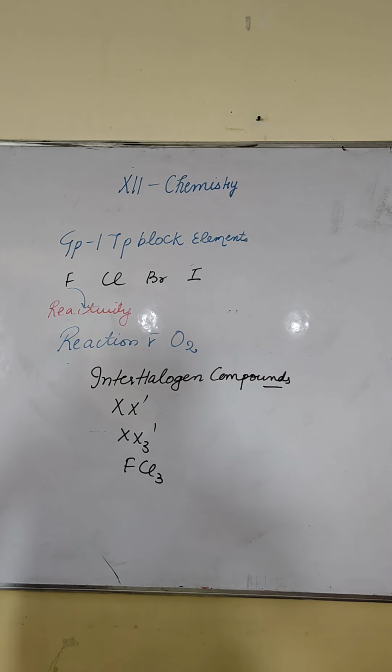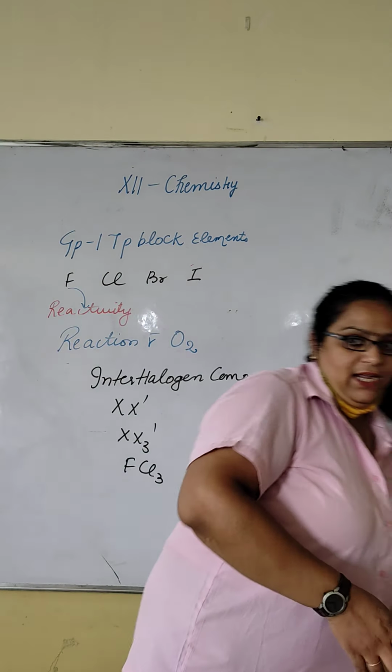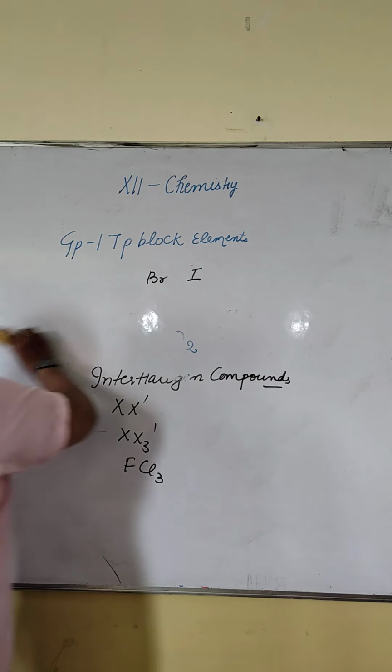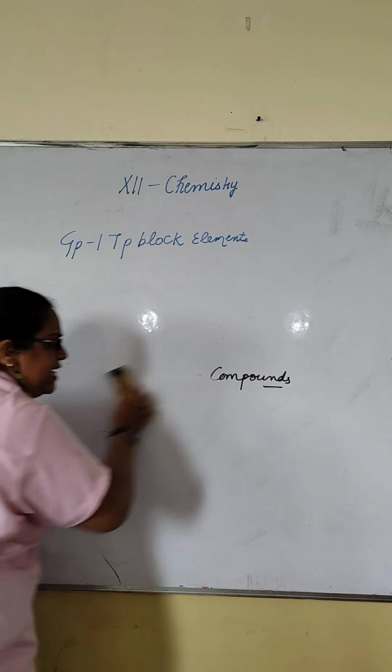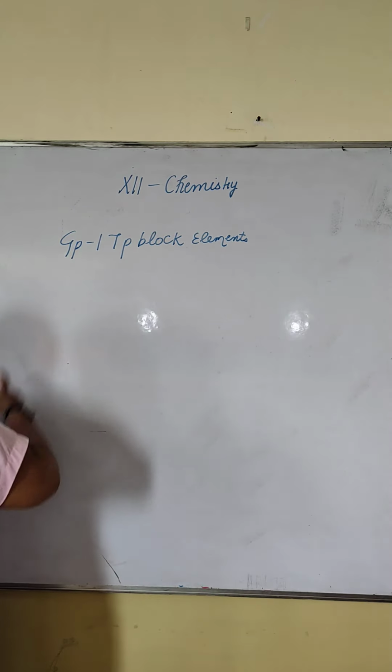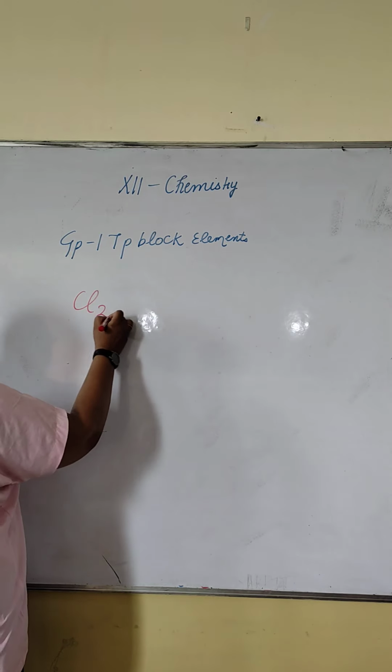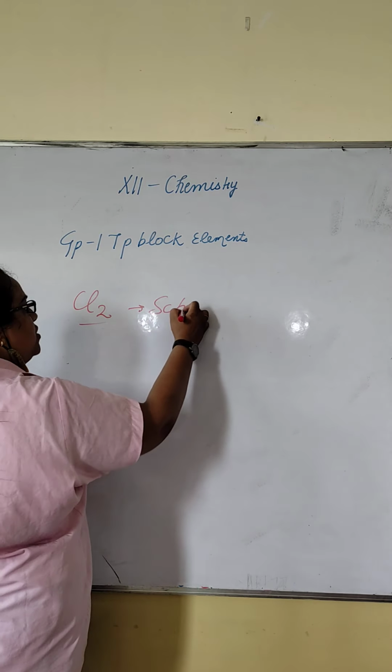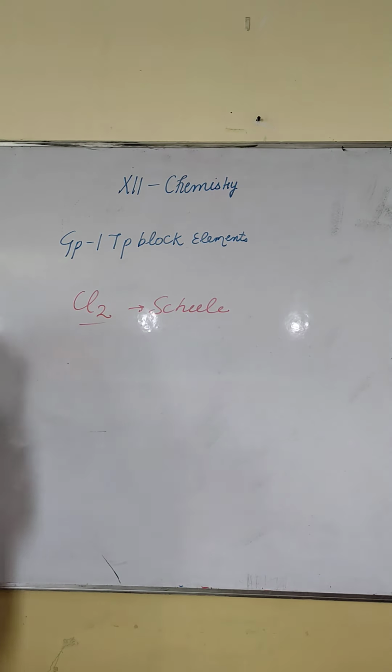Next is the preparation of chlorine. Chlorine was first discovered by Scheele around 1774.